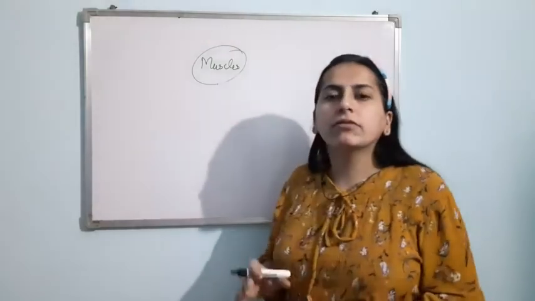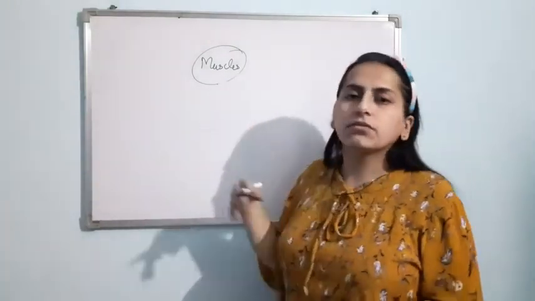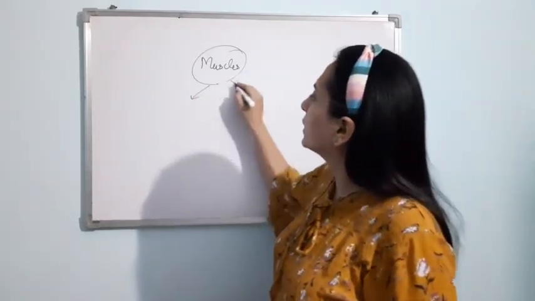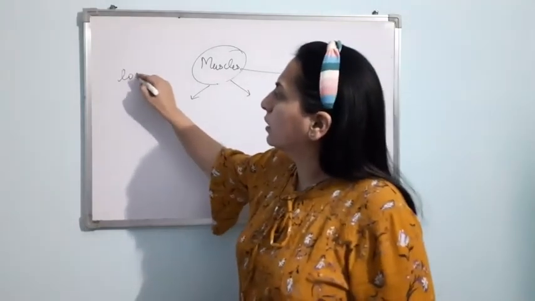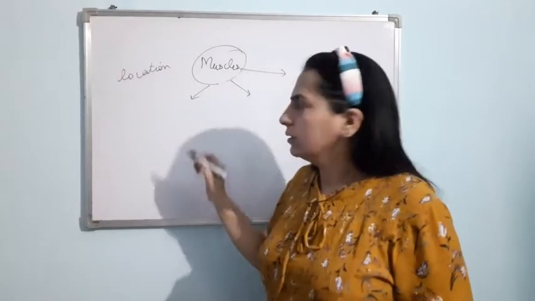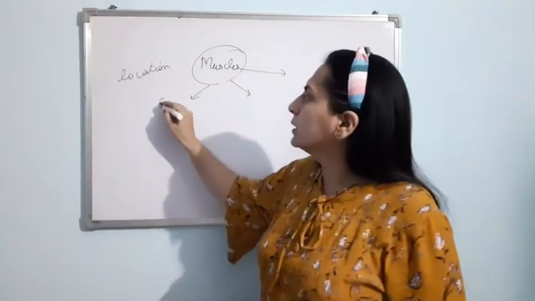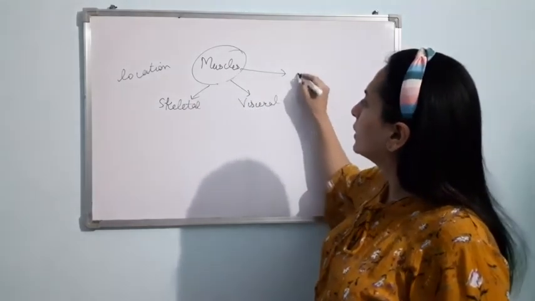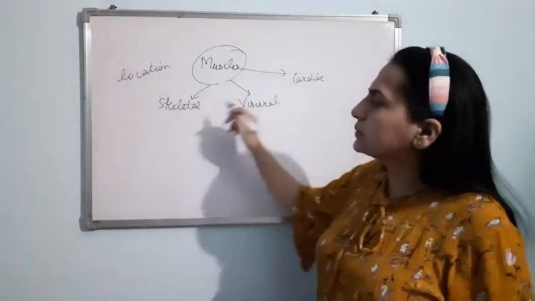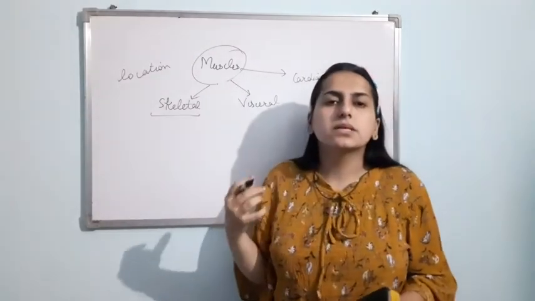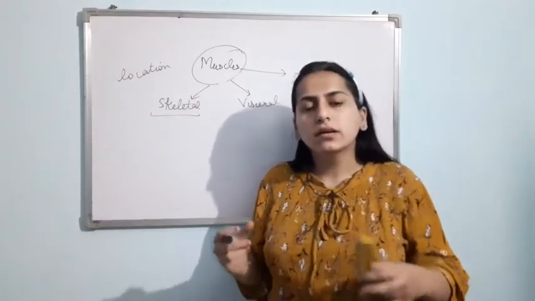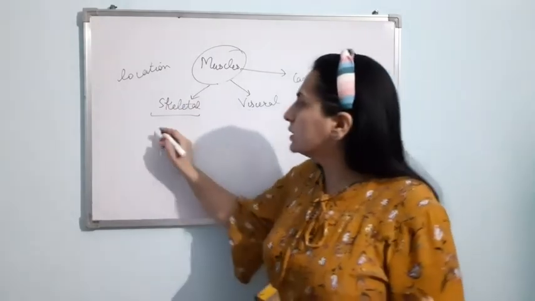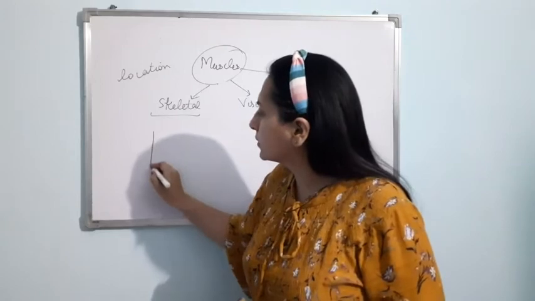Now, let me talk about the different types of muscle. There are different types of muscles on the basis of different criteria. Suppose my first criteria is on the basis of location. Where are the muscles located? According to that, muscles are of three types: skeletal muscle, visceral muscle, and cardiac muscle. As the name suggests, skeletal muscles are the muscles that are closely associated with the skeletal components of the body. Clear? These muscles are cylindrical in shape, like this.